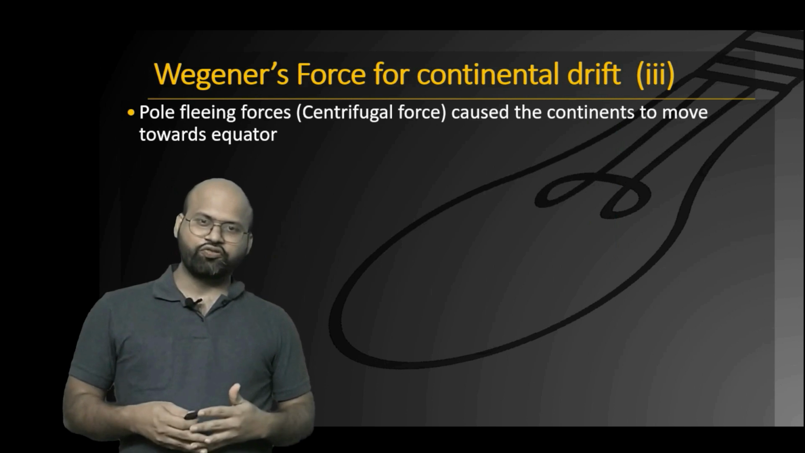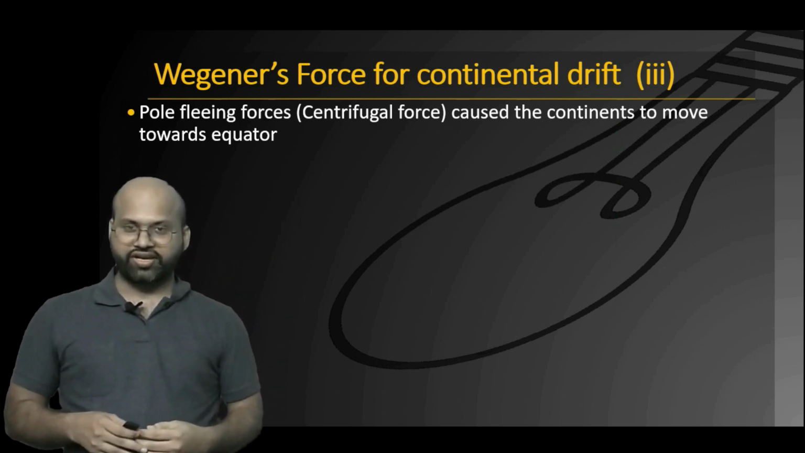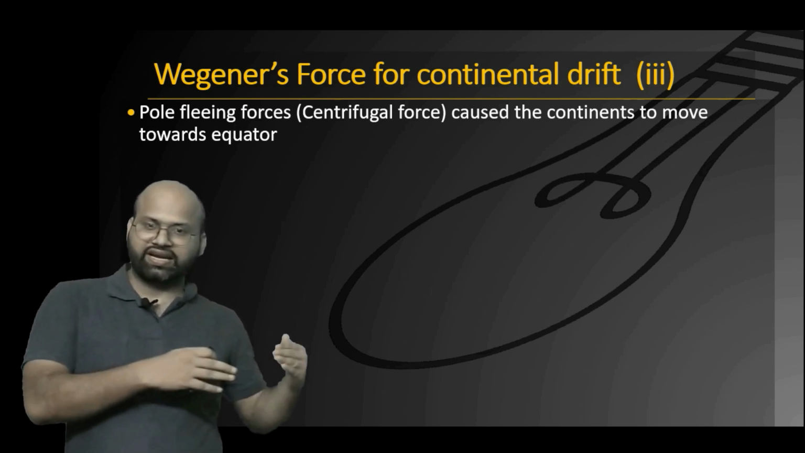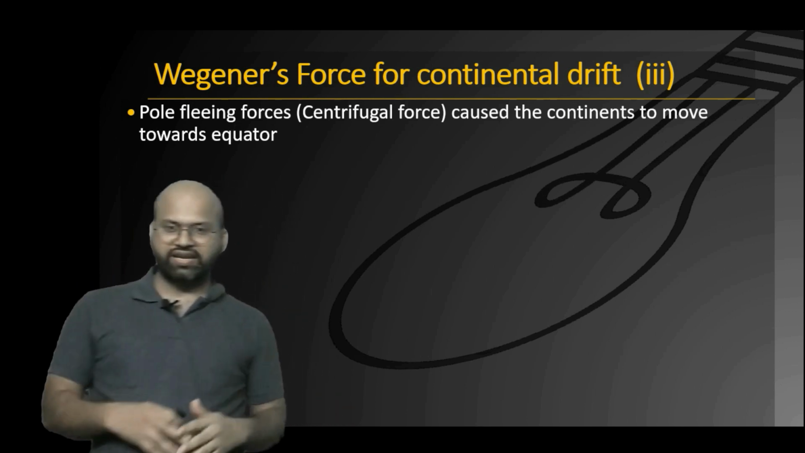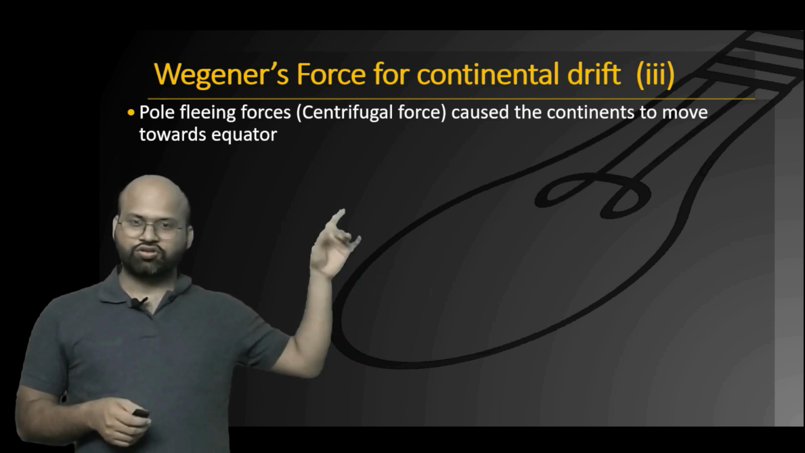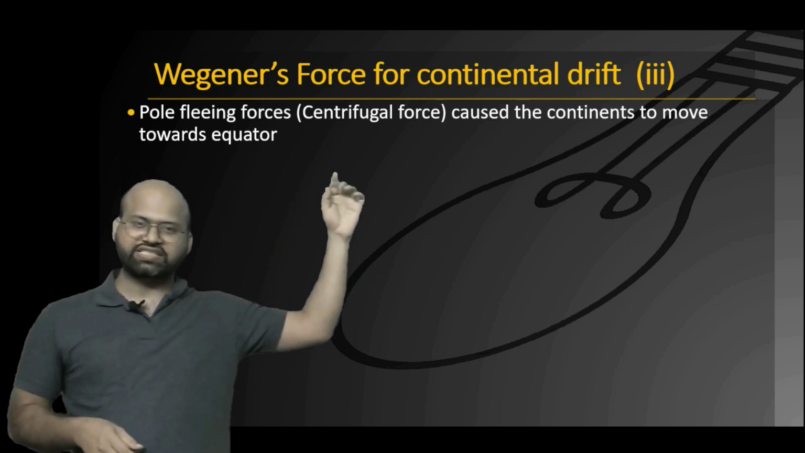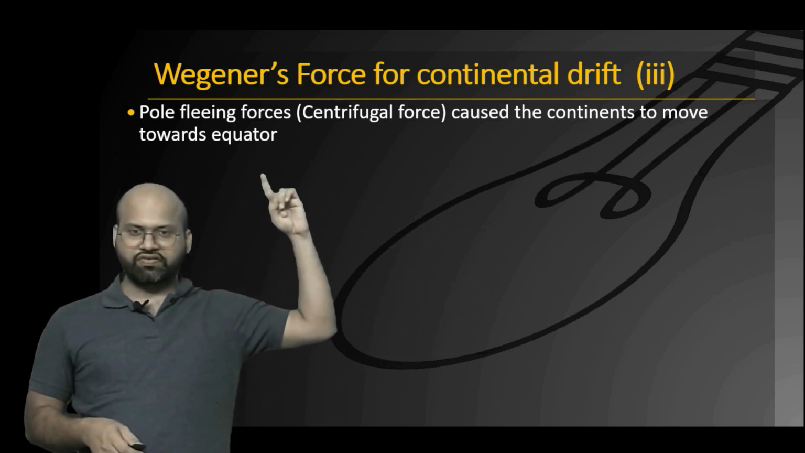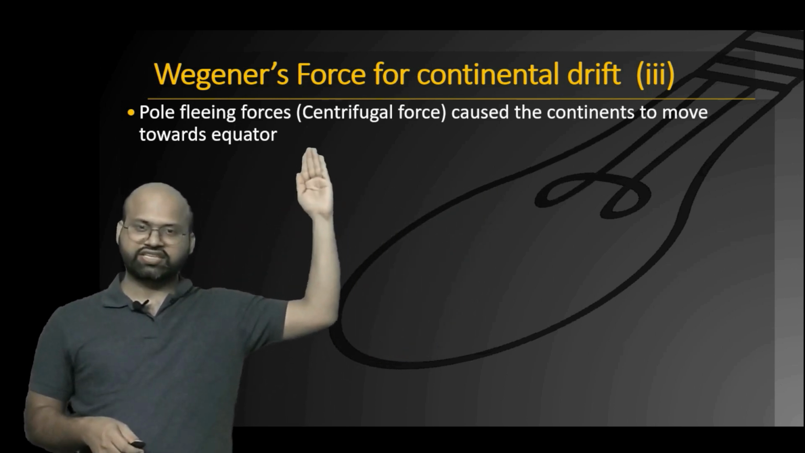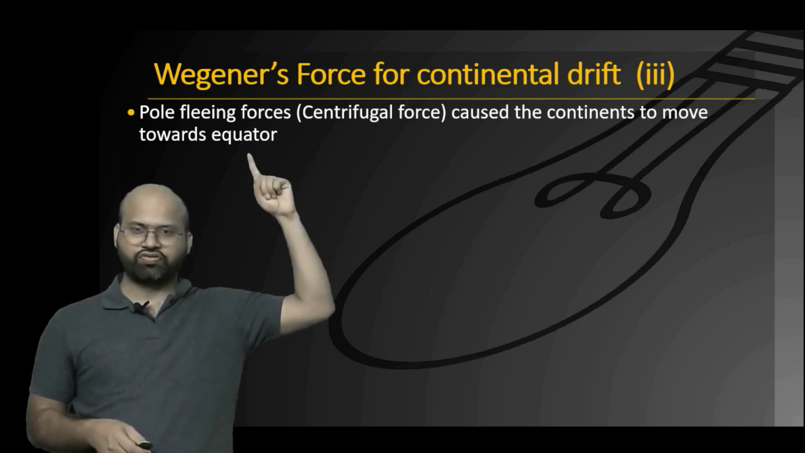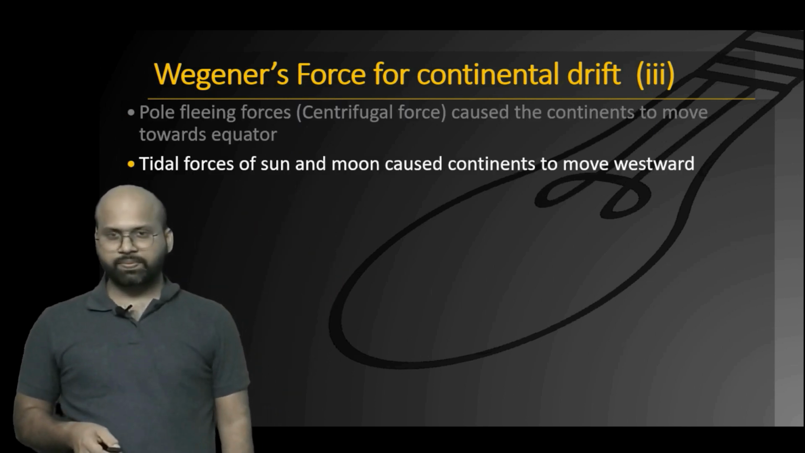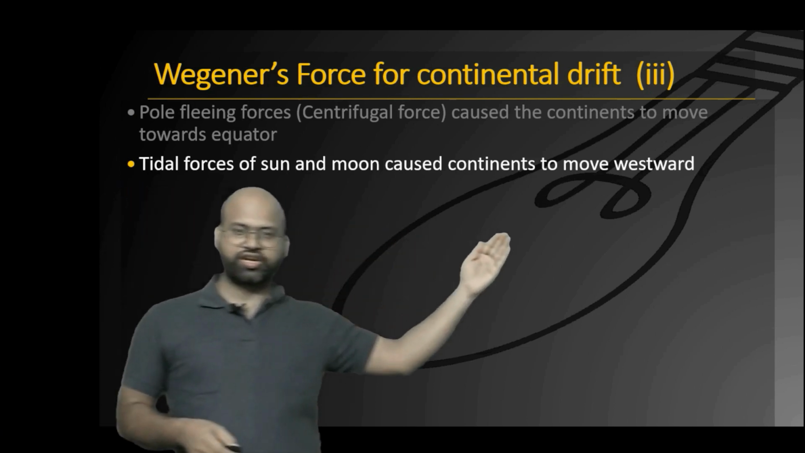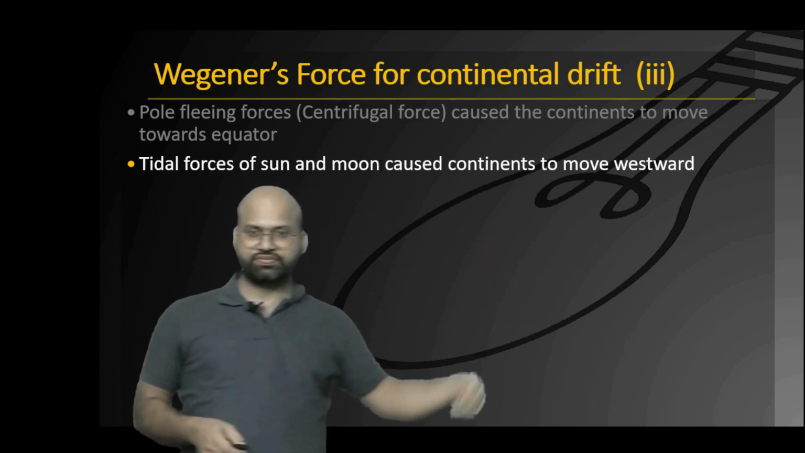Wegener suggested a few forces responsible for causing continental drift. We will see these forces in detail a little later in the lecture, but right now we will just mention them. The first one was pole-fleeing force, that is centrifugal force, which caused the continents to move towards the equator. Then he said that the tidal forces of the sun and moon caused continents to move westwards, that is in the western direction.